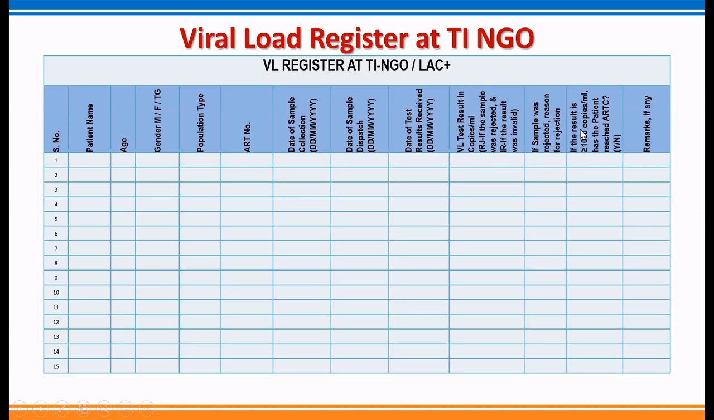And if the result is more than 1000 copies per ml, that means patient is not suppressed. In such case, it has to be referred to ARTC. You have to mention here whether that patient who has been referred to ARTC for further follow-up has reached the ART center, yes or no. And if there is any other remark, it has to be right here in the last column.